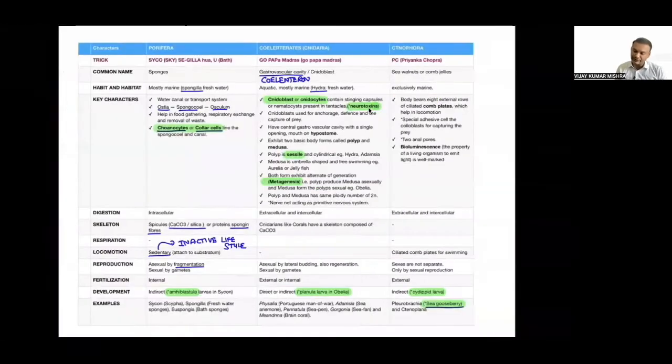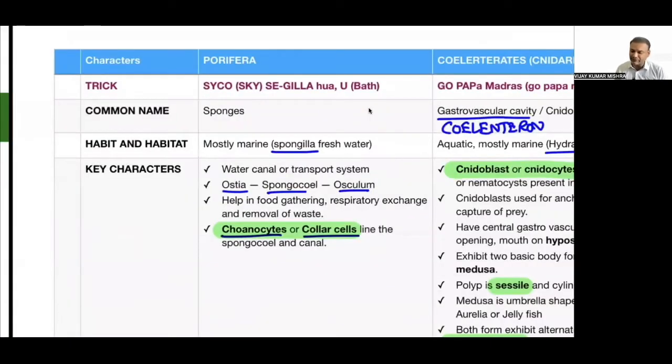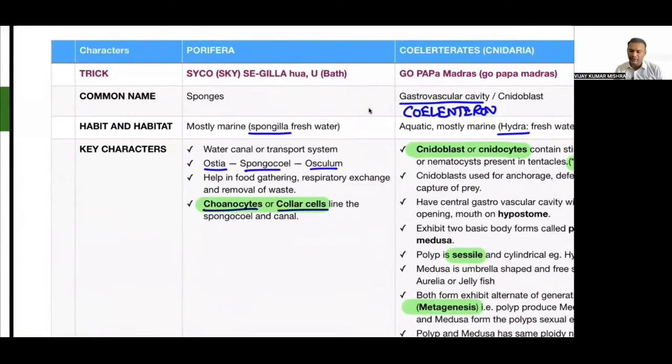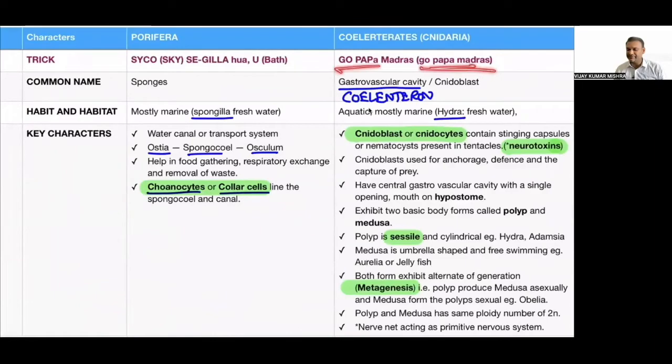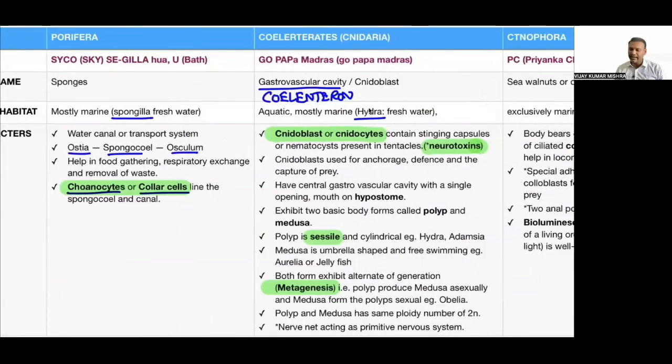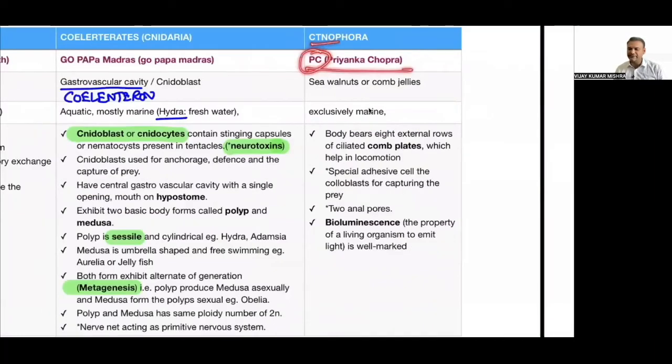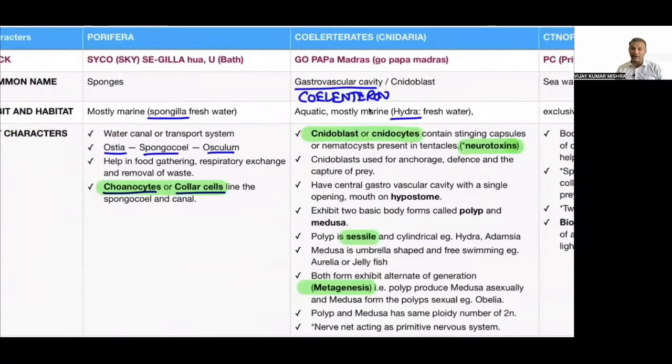If you focus here, there is a trick for the examples. That trick is called "Psycho sky se gila hua, you should bath." How the trick is made, I will help you later. The meaning and application of the trick I will explain to you. Go Papa Madras is a trick for the Coelenterata, and Priyanka Chopra, PC, is nothing but the trick for the Ctenophora.